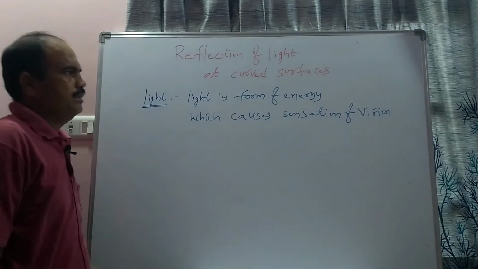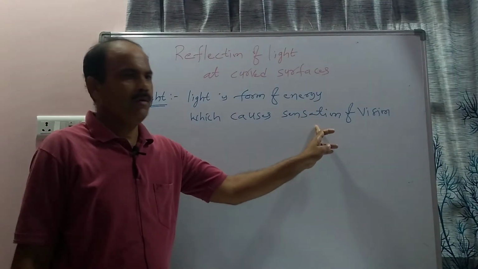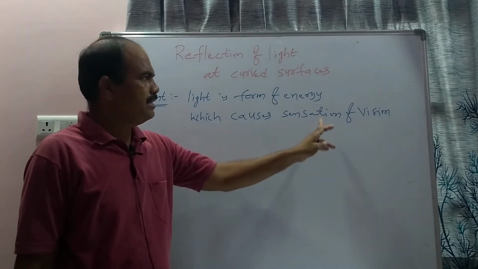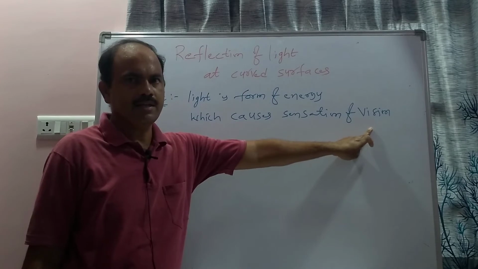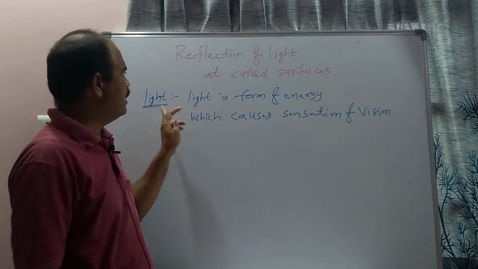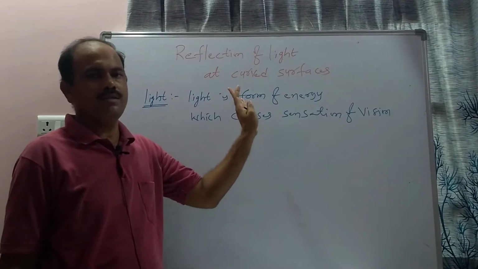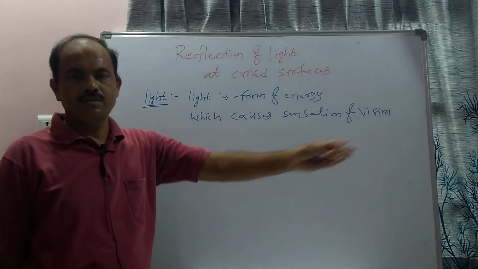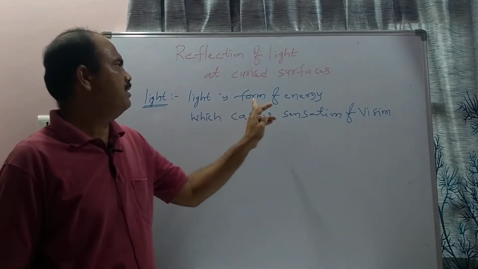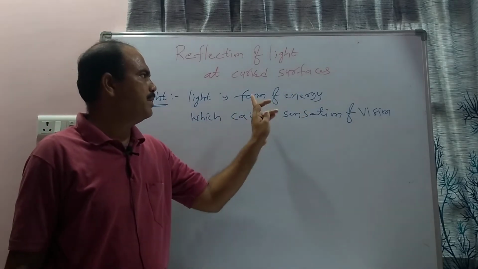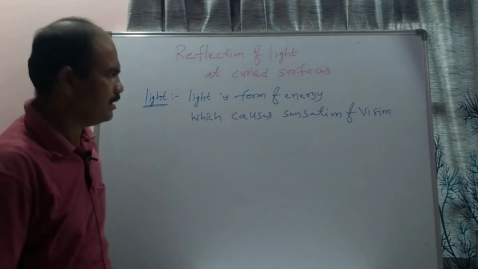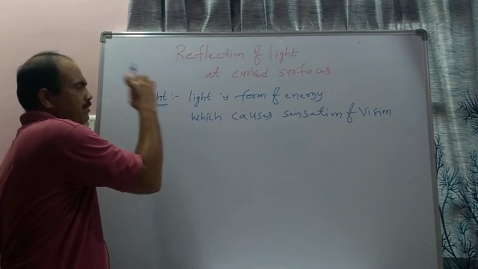Generally humans feel 5 sensations, and among those 5 sensations, the vision sensation is because of light. So light is one form of energy, like sound is a form of energy and heat is a form of energy. In the same way, light is a form of energy, and because of this energy we are feeling the sensation of vision.